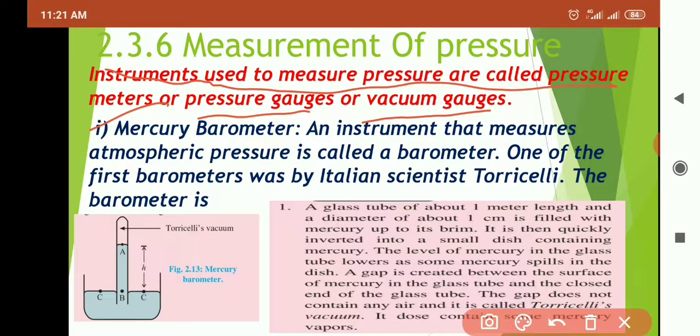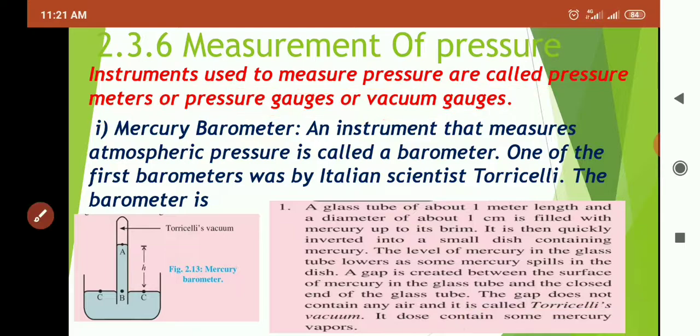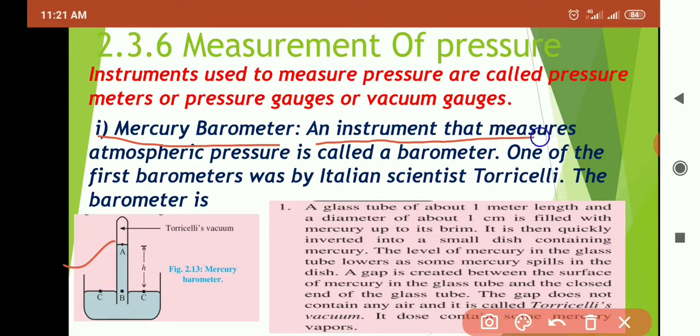The first instrument we are going to see is the mercury barometer. The diagram is here. An instrument that measures atmospheric pressure is called a barometer. But in this instrument we use mercury to measure the atmospheric pressure, so it is named mercury barometer.